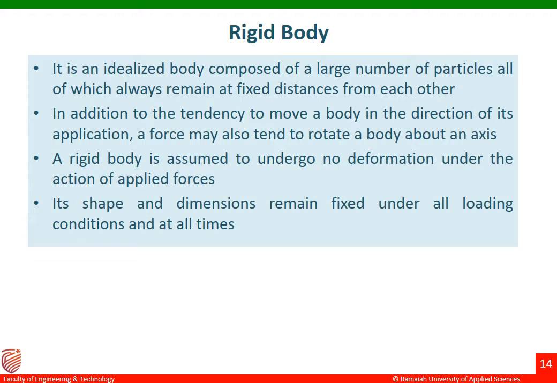Next one is rigid body. It is an idealized body composed of a large number of particles, all of which remain at a fixed distance from each other. In addition to the tendency to move a body in the direction of its application, a force may also tend to rotate a body about an axis. Its shape and dimensions remain fixed under all loading conditions and at all times. A rigid body is made up of n number of particles. A rigid body is assumed to undergo no deformation under the action of applied force.